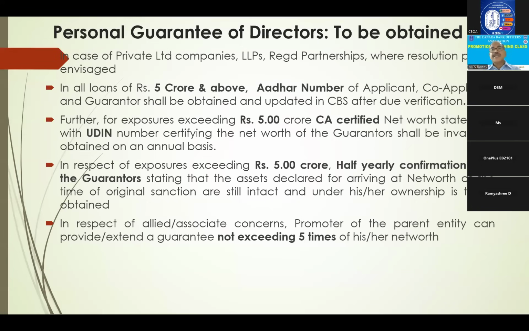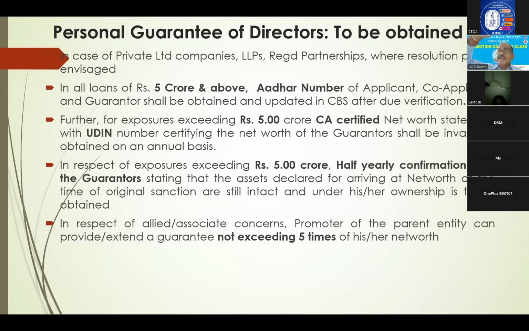Next, personal guarantees. When you have to obtain, private limited companies, LLP, registered partnership, compulsorily you have to obtain. And 5 crores and above, Aadhaar number, already I told you. And 5 crores and above, CS certified net worth statement with UDIN number of guarantors. This is one aspect. If you are accepting a guarantor, third party guarantee, his net worth should be certified by a chartered accountant if exposure is 5 crores and above, exceeding 5 crores.